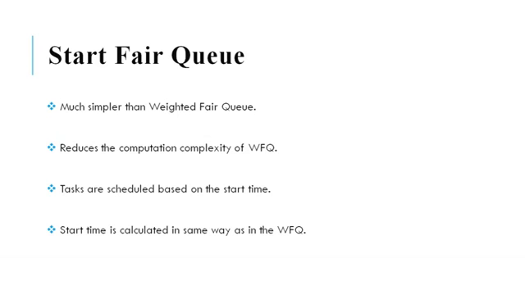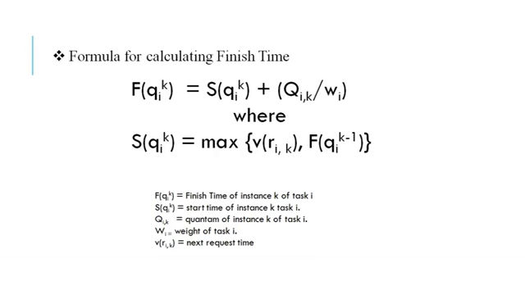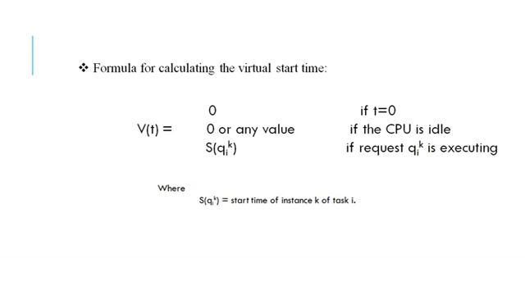So how to calculate the start time? It is the same as weighted fair queue, which we calculated earlier. The formula for start time is max of V(R_i^k) and F(Q_i^(k-1)). Whichever instance of a task has the lowest start time will be scheduled first.